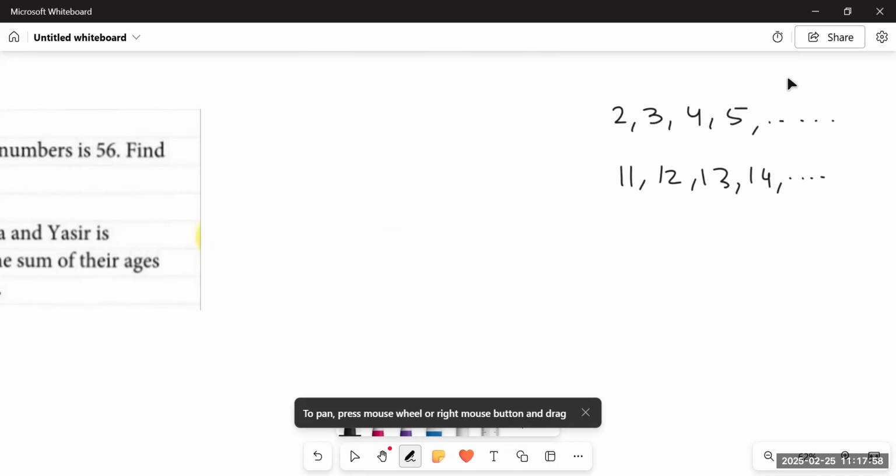So the numbers that come one after another are considered consecutive. But when we talk about consecutive even numbers, these numbers will have a gap of 2 every time. These are consecutive even numbers. Similarly, when we talk about consecutive odd numbers, they are consecutive odd numbers, because odd numbers and even numbers repeat with a gap of 1.